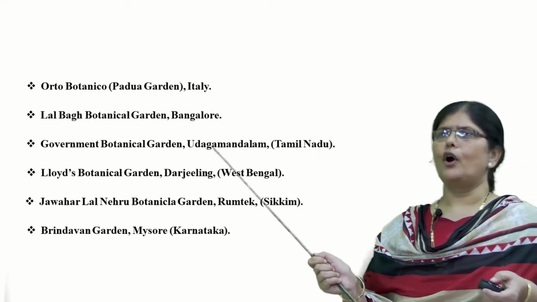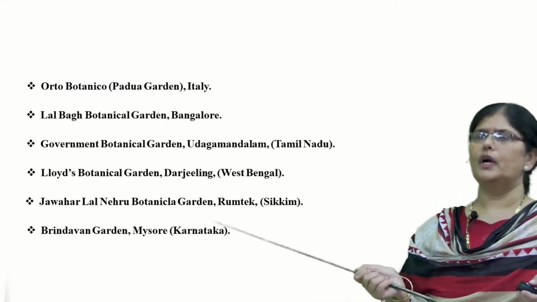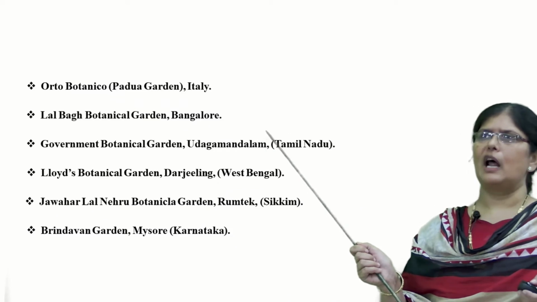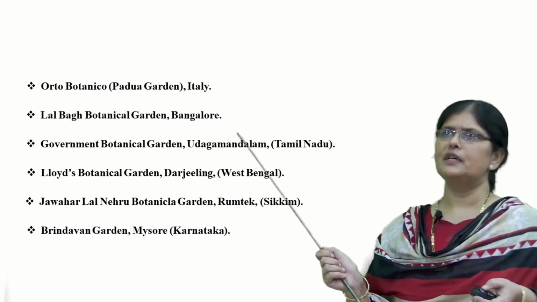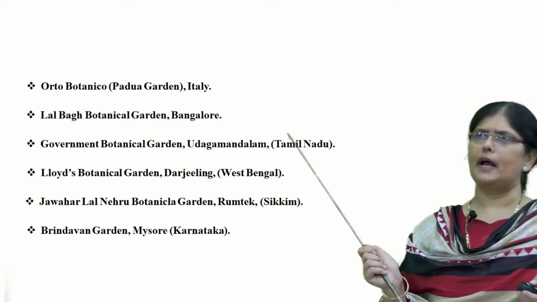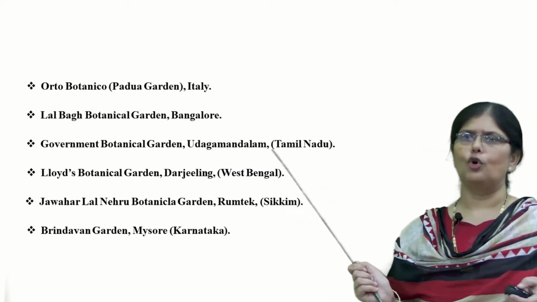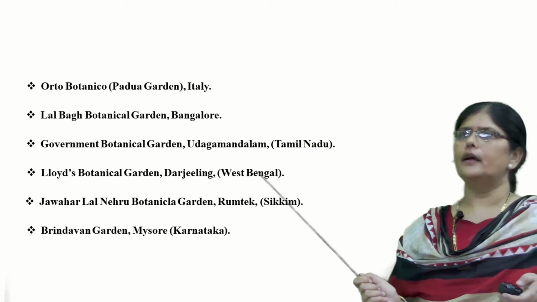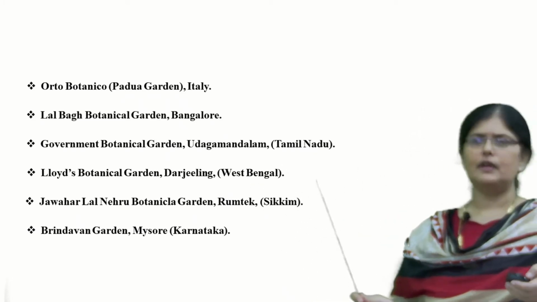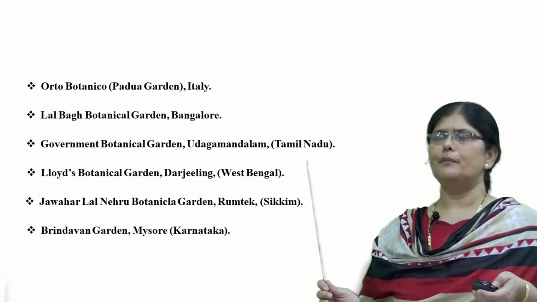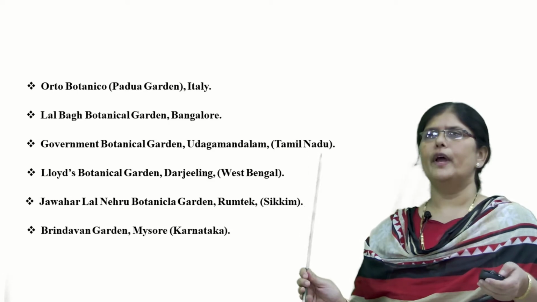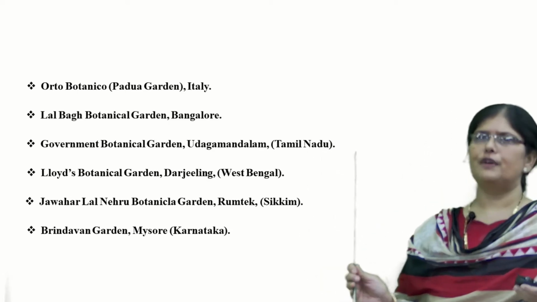Some of the important botanical gardens all over the world have been listed over here. In India, we have at Bangalore the Lal Bagh Botanical Garden, which is very famous. We have at Ooty, in Tamil Nadu, the Government Botanical Garden. In West Bengal, we have Lloyd's Botanical Garden. And in Sikkim, we have Jawaharlal Nehru Botanical Garden. In Karnataka, Brindavan Garden. They all are famous for holding a large number of plant species where their common names and scientific names are listed.